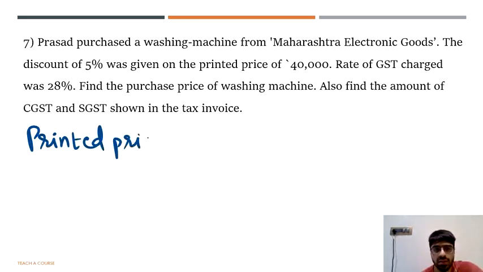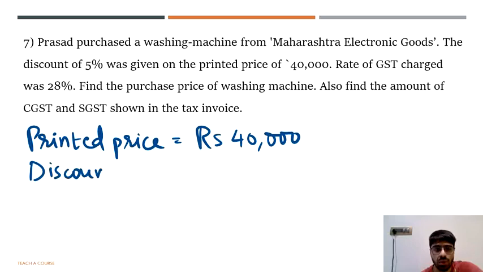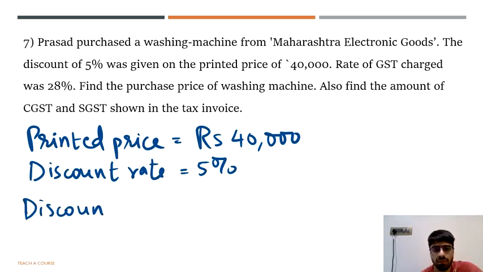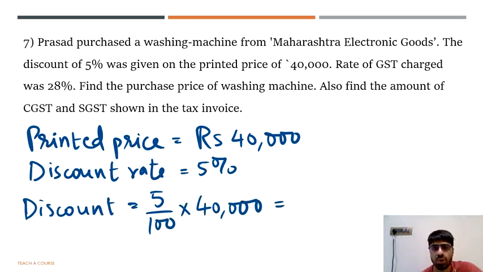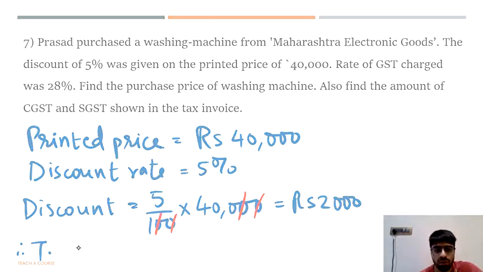The printed price given to us is rupees 40,000. The discount, you can call it the discount rate, is 5%. So the discount would be 5% of 40,000. Chop off 2 zeros in the numerator and denominator, and you are left with 400 into 5, that is rupees 2,000.